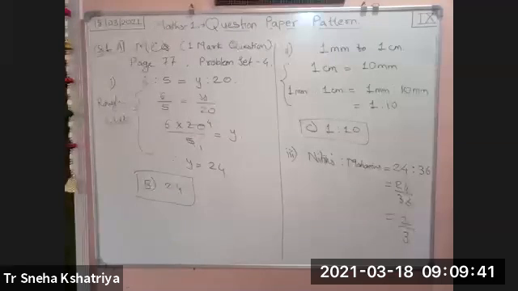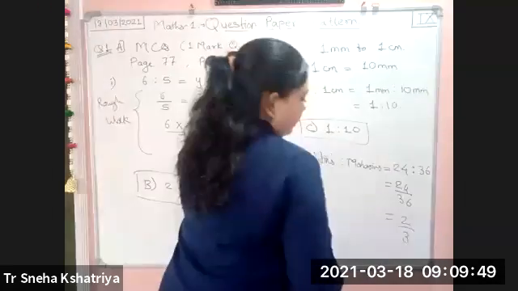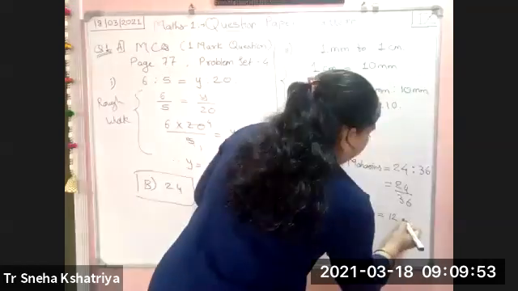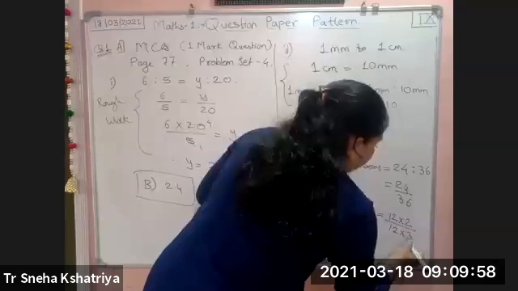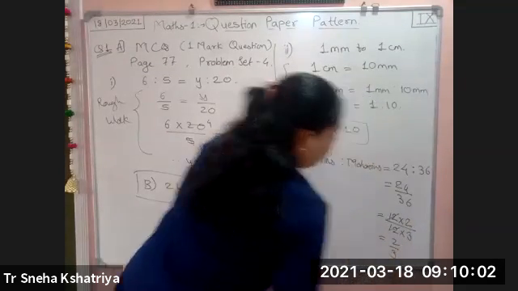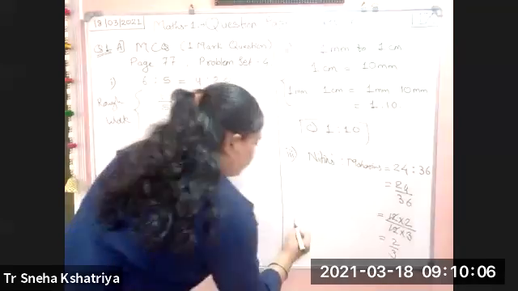If you can remember the bigger multiplications, you can write it directly. If you don't remember, you can solve like this also. 2 upon 3. So 24 means 12 twos and 36 means 12 threes. This 12 gets cancelled. 2 upon 3, and 2 upon 3 is B option.